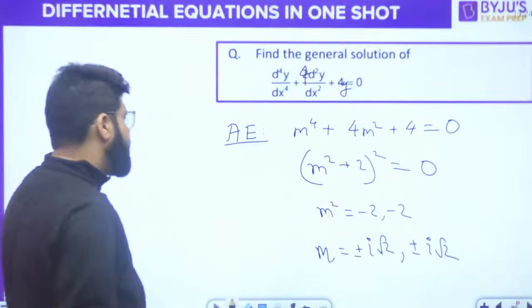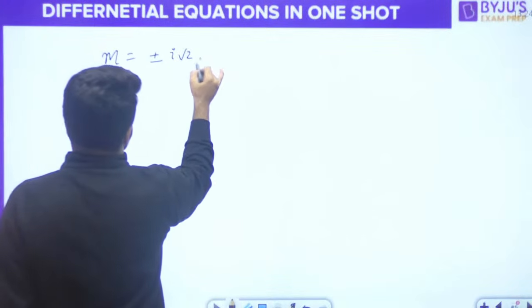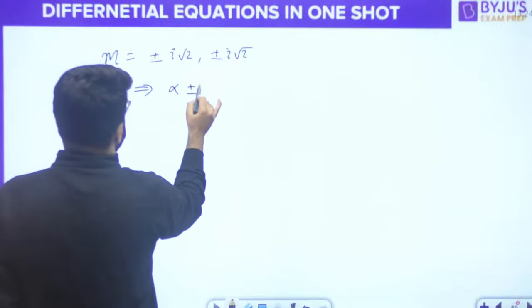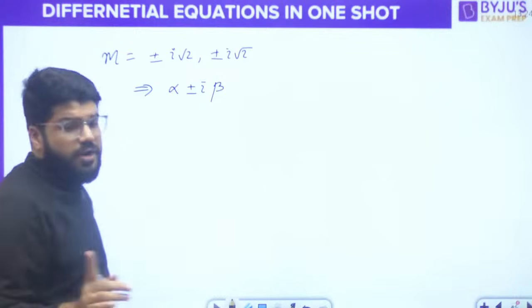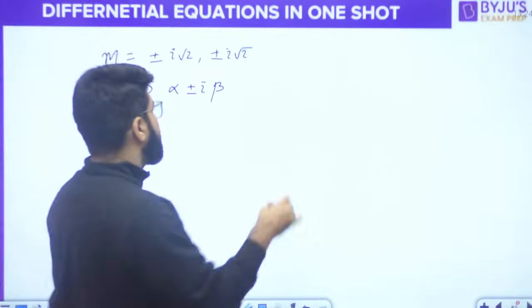What is the case now coming up? Here m is plus minus i root 2, that is like alpha plus minus i beta, a complex conjugate, but not only one time. The same complex conjugate is coming twice, right?